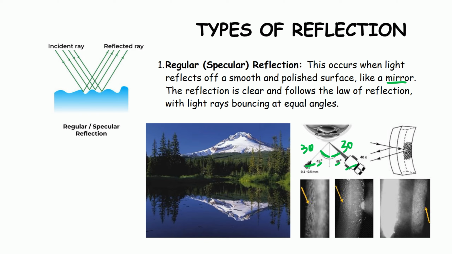That is because ang specular reflection reflects off a smooth and polished surface, and the posterior corneal surface should be smooth if wala siya problema.